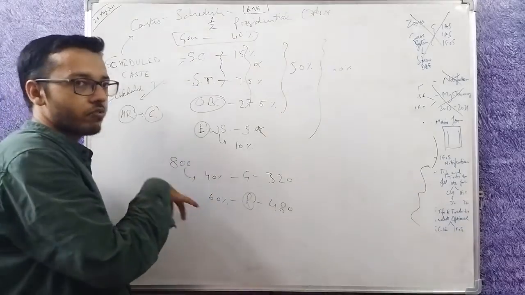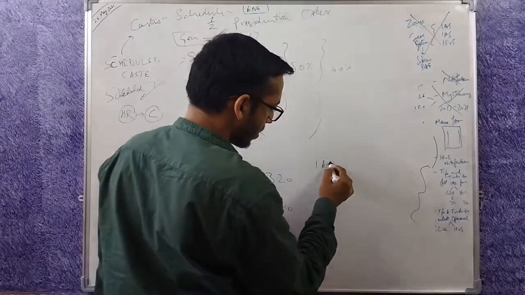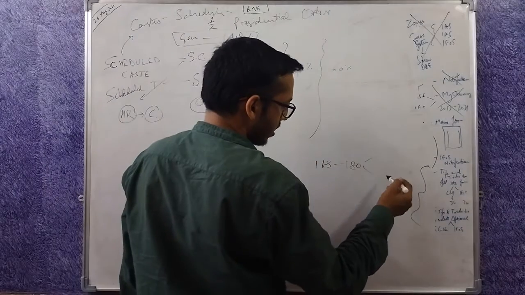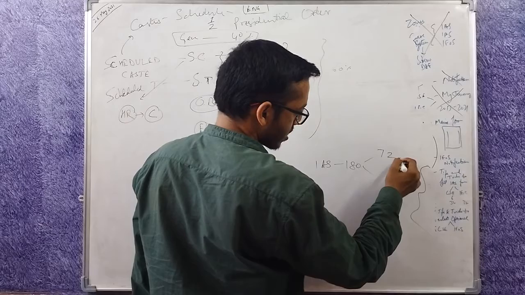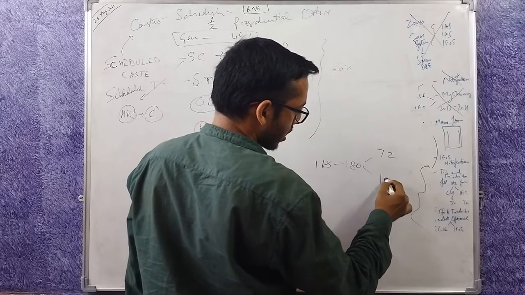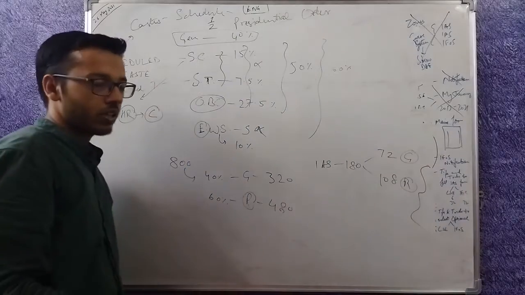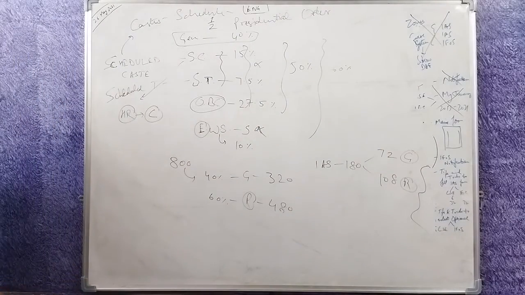This also happens within the services. So for example, for IAS, let's say 180 seats have come, then for the general category there will be 40%, that is 72 seats, and for the rest reserved will be 108, and this way the seat allocation takes place.